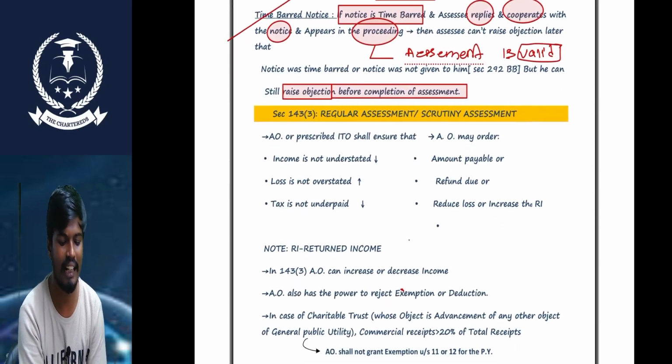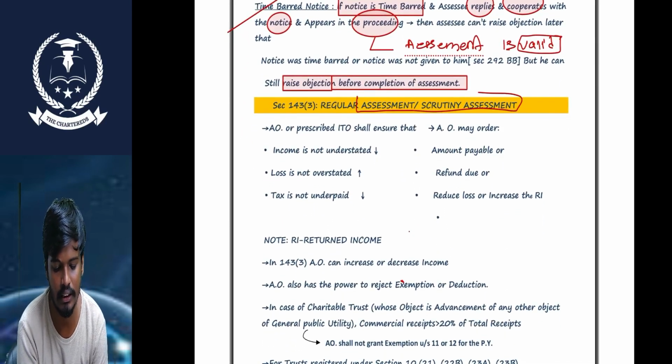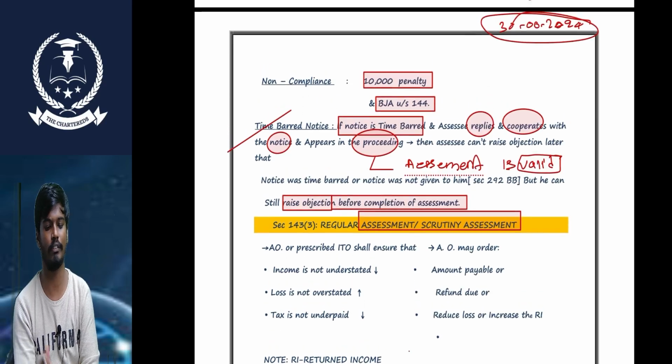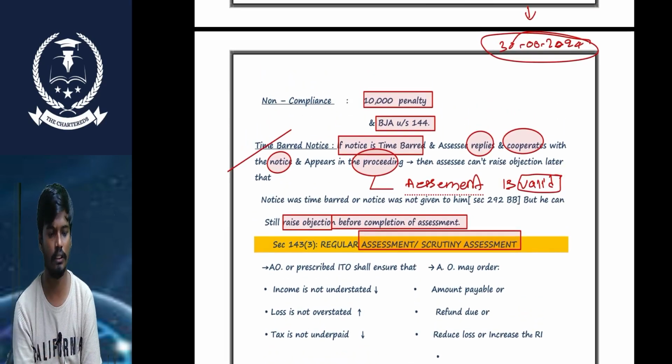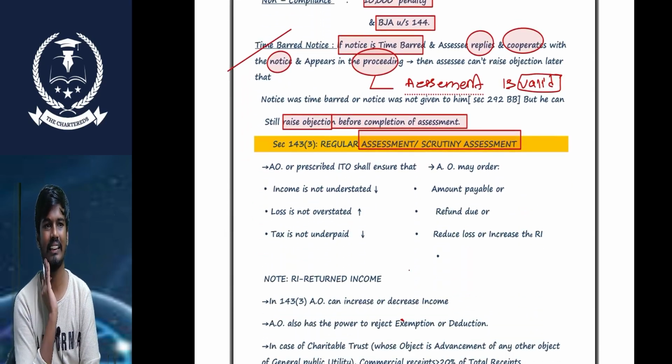Okay, so what is a regular assessment and scrutiny assessment? This is the notice part for the completion of regular assessment and scrutiny assessment. So what needs to be done in the regular assessment?